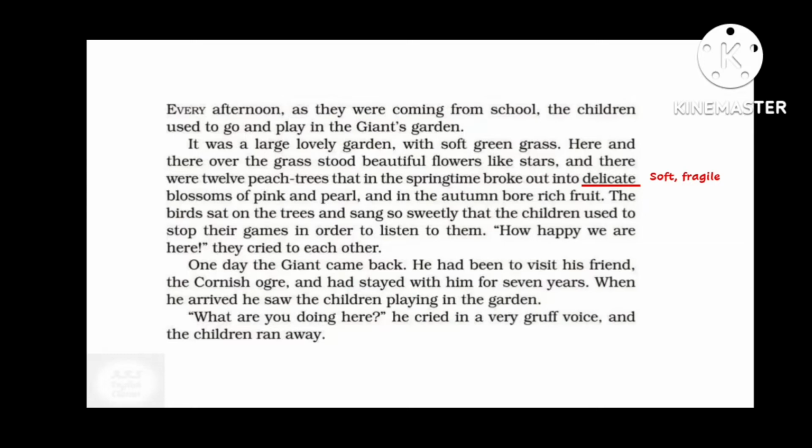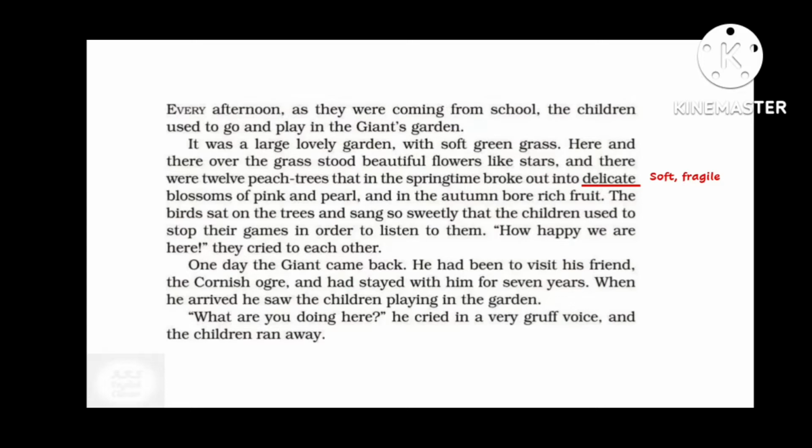The giant had a beautiful garden where children used to come after their school in the afternoon and they used to play. It was a beautiful garden with soft green grass, and here and there over the grass there were beautiful flowers which looked like stars. There were 12 peach trees in the garden which in the springtime used to give soft blossoms, that means soft flowers of pink and pearl color, and in the autumn they used to give rich fruits. The birds used to sit on the trees and sing sweetly, and the children used to stop their game in order to listen to the songs of the birds. They were very happy in the garden.